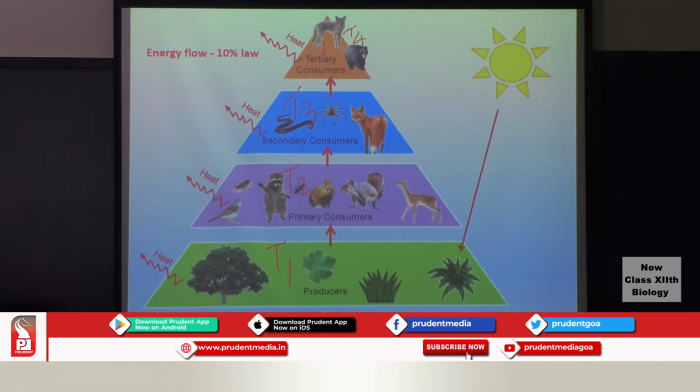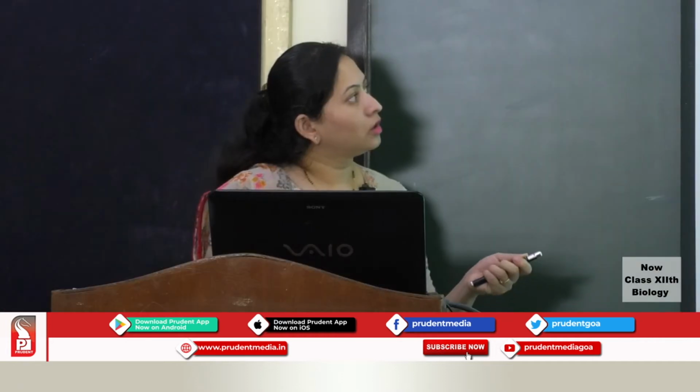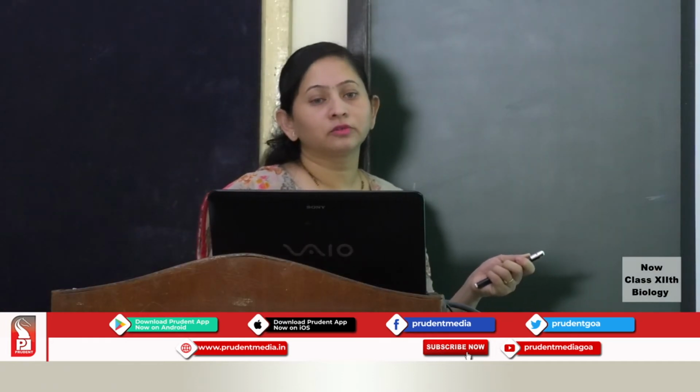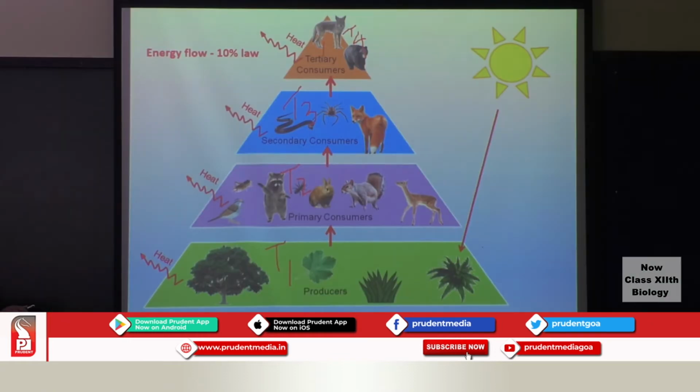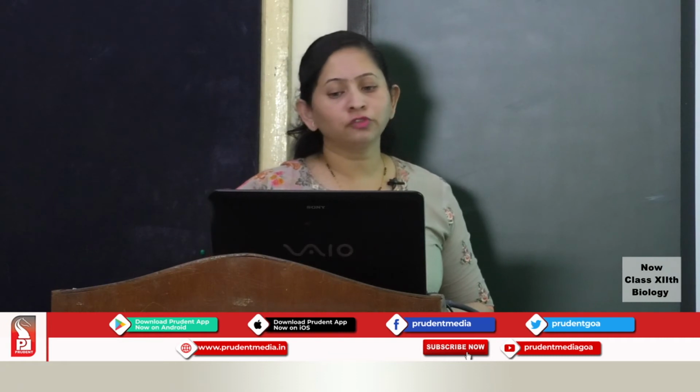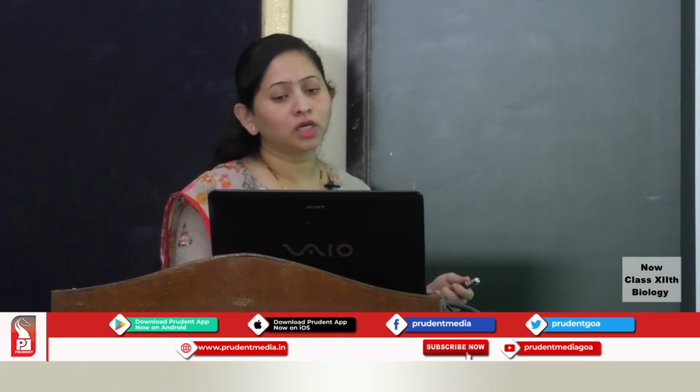So out of the 50% or less than 50% PAR, photosynthetically active radiation, around 2 to 10% of it will be taken up by the plants, out of which the herbivores, here you can see the herbivores. Now the herbivore, once it takes up the plant, only 10% of it is transferred. So there will be 10% of the energy flow from this trophic level to the next trophic level.